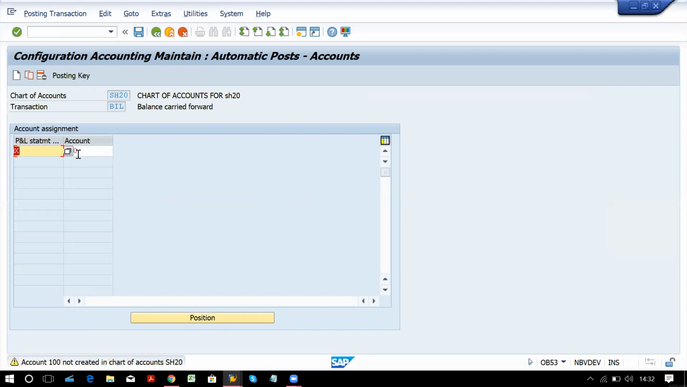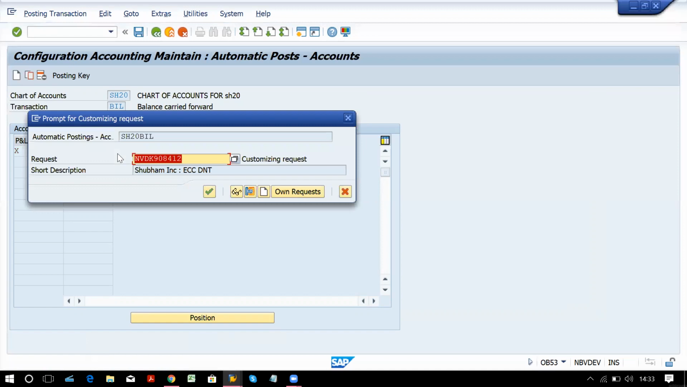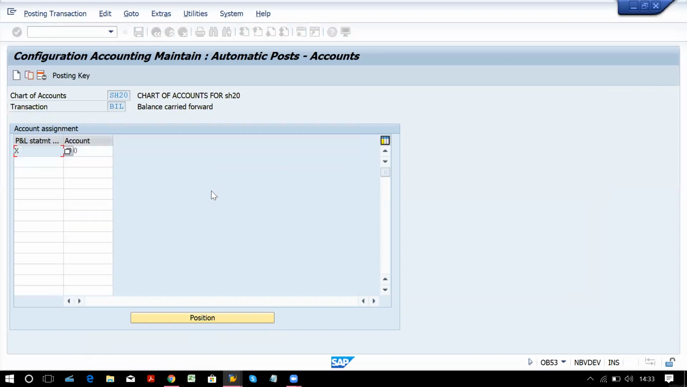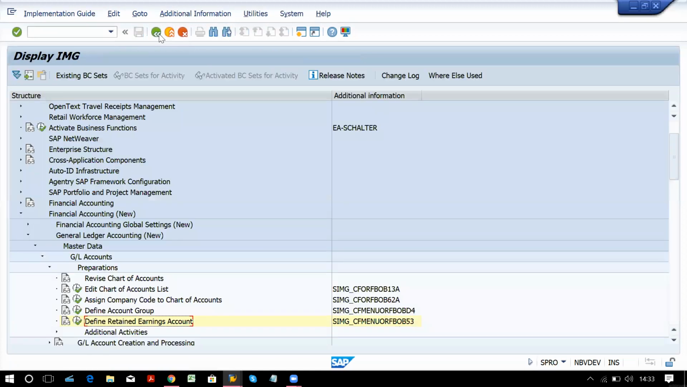Try to save this. It will give you a warning message that account 100 is not created in the chart of account. It's just reminding you that it is not created, but it will not allow you to create it first and then go for this. So you have to ignore this by pressing enter, and it will allow you to save. Now the next step of configuration is creation of GL account.